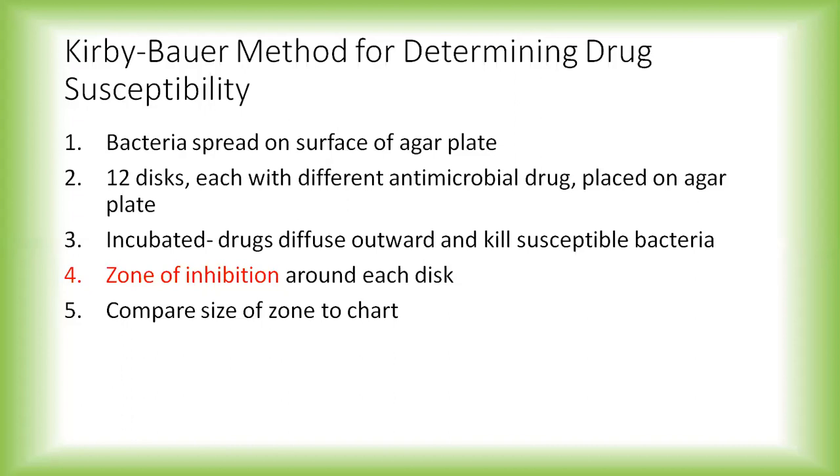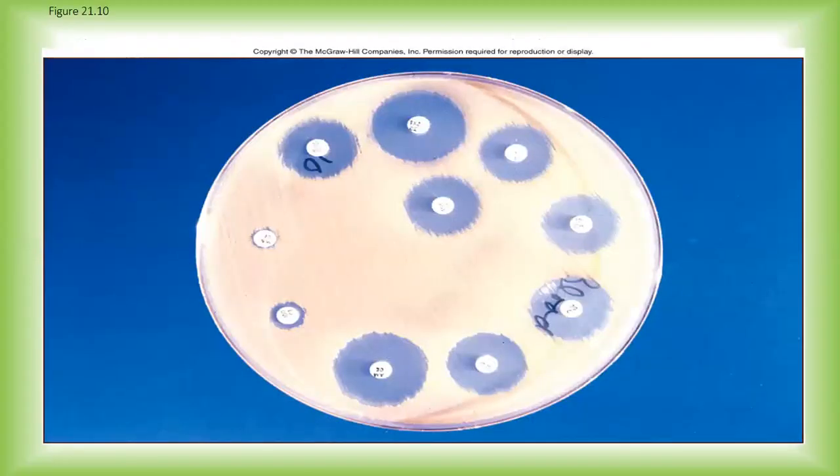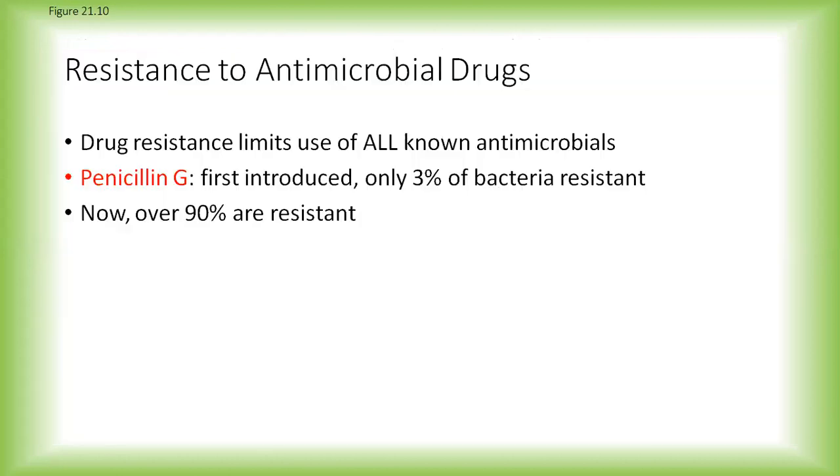Finally, the zone of inhibition is measured, and its size is compared with the standard chart available in the laboratory. This is how susceptibility of a bacteria is checked.